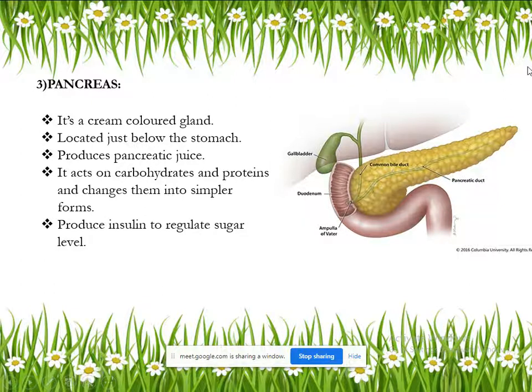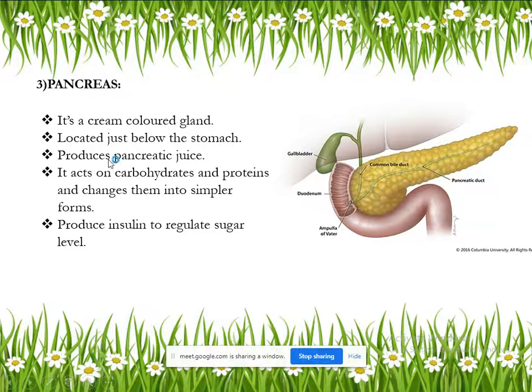It is exactly located just below the stomach and behind the stomach. It is a cream colored gland. Which color gland it is? Cream color. Actually, the cream color will not be seen clearly on the screen, so I made it yellow colored. Can you see that? Yes. This part is the pancreas gland, located just below the stomach and behind the stomach.